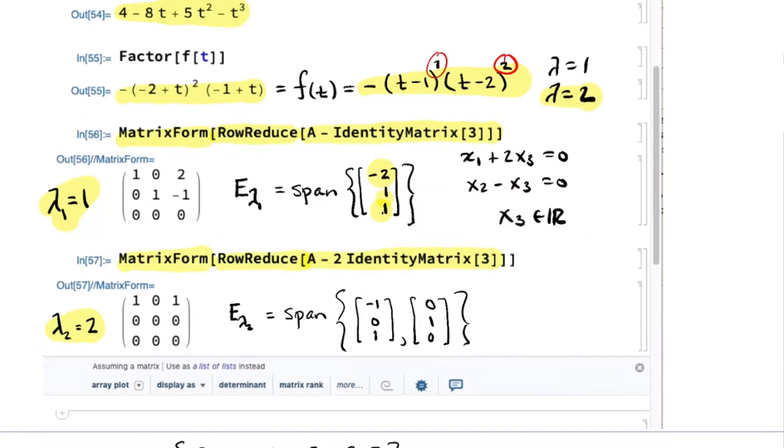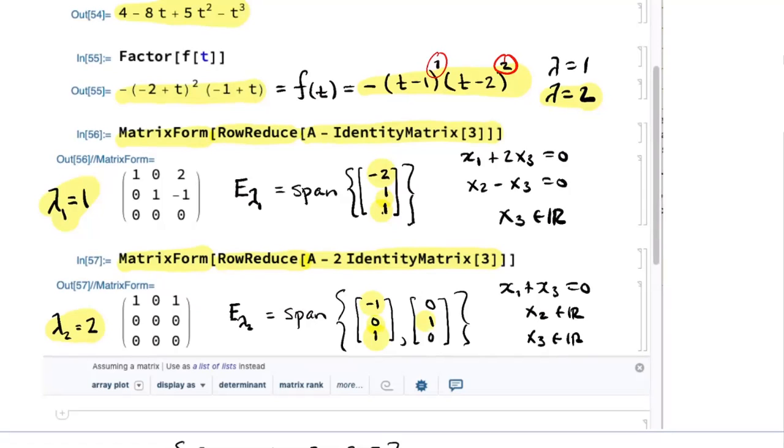So what does that thing tell us? That tells us that something, x1, x2, x3, is in the null space if and only if x1 plus x3 is 0. x2 is free. There's no condition on it at all, and x3 is free. So we actually have two free variables. If I choose x3 to be 1 and x2 to be 0, then I would get the vector 1, 0, negative 1. And if I choose x3 to be 0 and x2 to be 1, I get kind of the standard basis vector 0, 1, 0. So the dimension of that eigenspace actually ends up being 2.